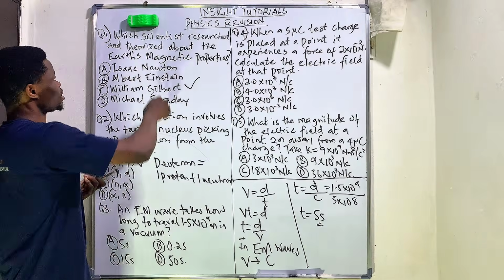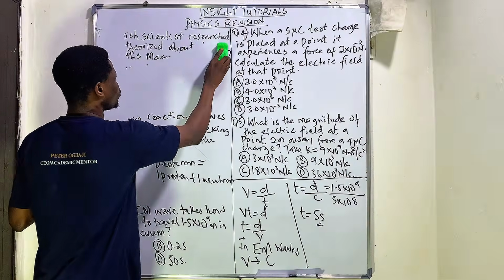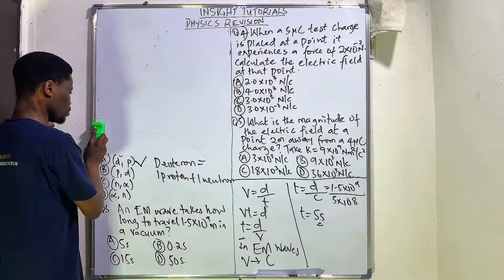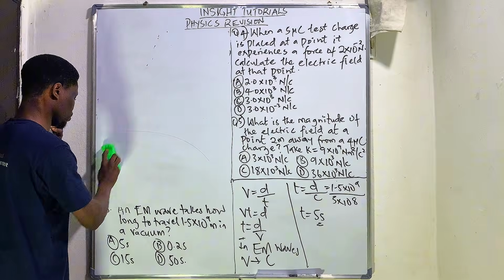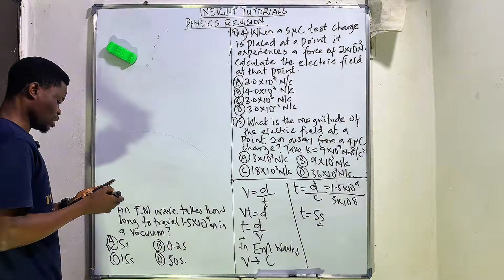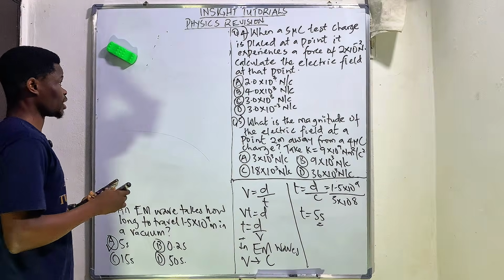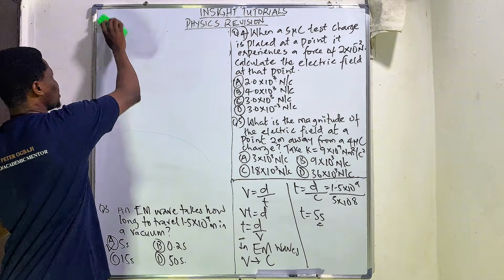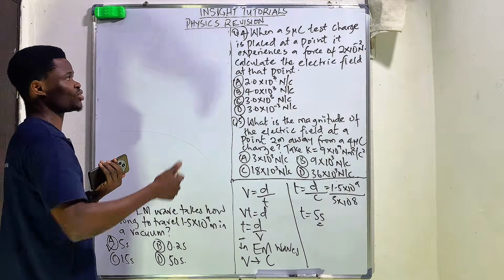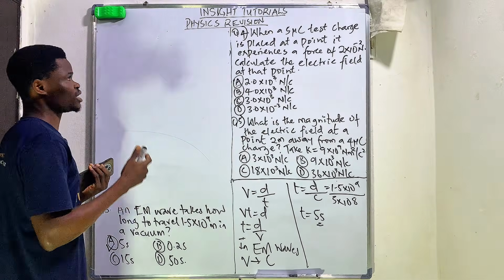Our next question says, let me make some space for solving the question. So in this particular question, our answer is 5 seconds.